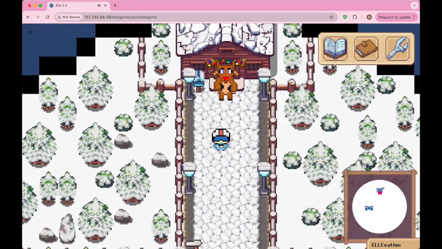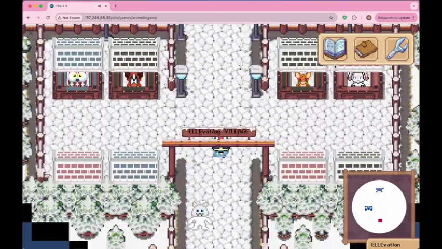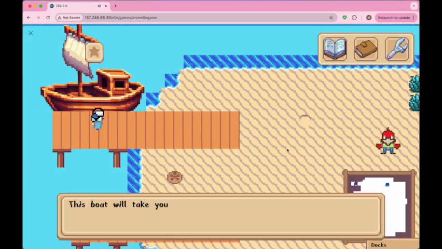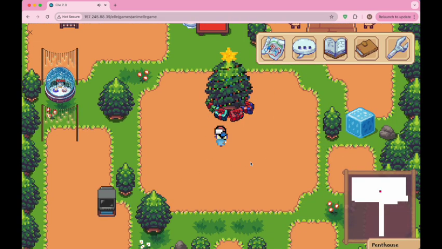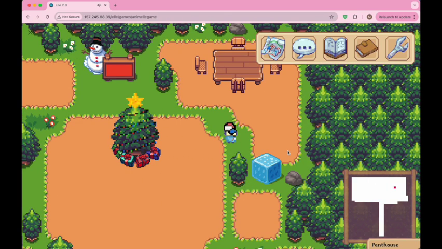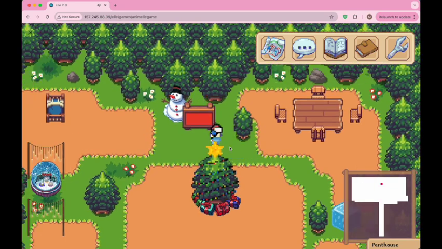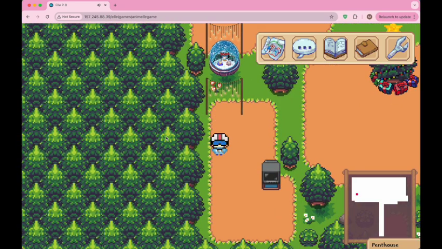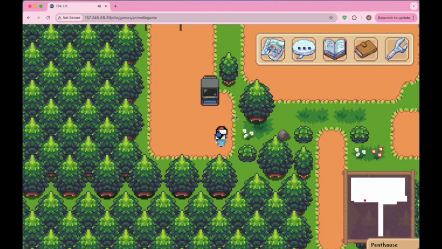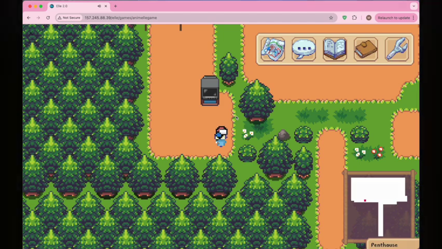Now I will show you the furniture. So as you can see, we now have our presents under the tree. And we also have all the other furniture we purchased and placed within our house area. And that is the shop system. And next, Sage will explain some of the other changes we have made.